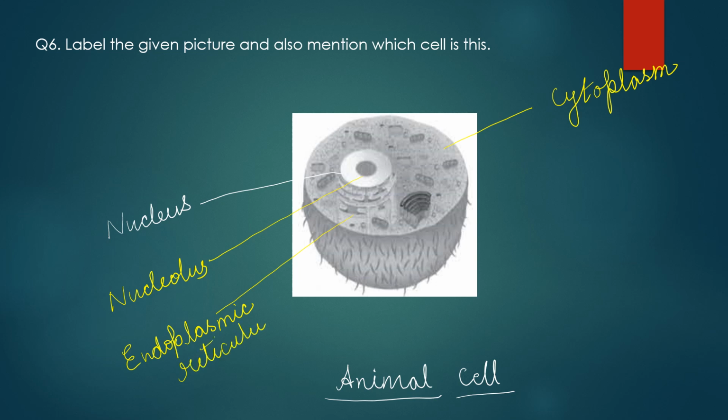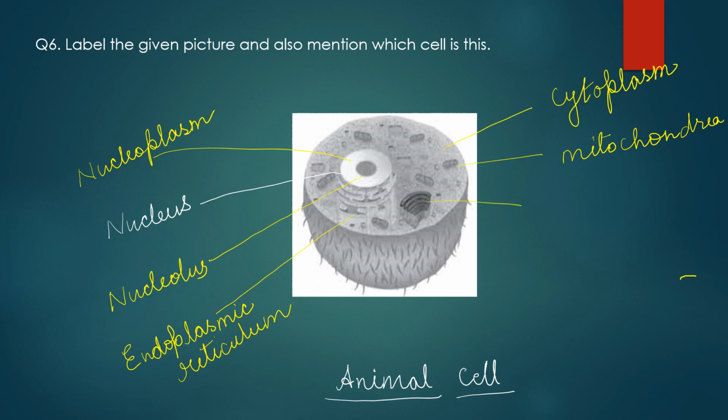It starts with the nuclear membrane. Then inside the nucleus, the liquid will be called nucleoplasm. Then you can see the mitochondria. Then this is the Golgi apparatus or Golgi bodies.